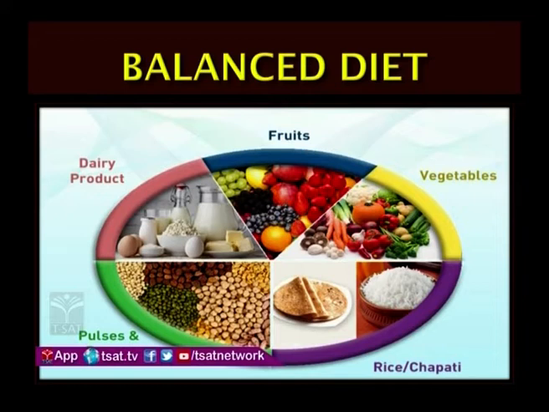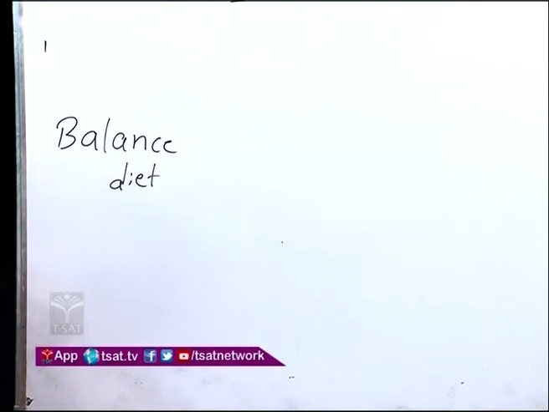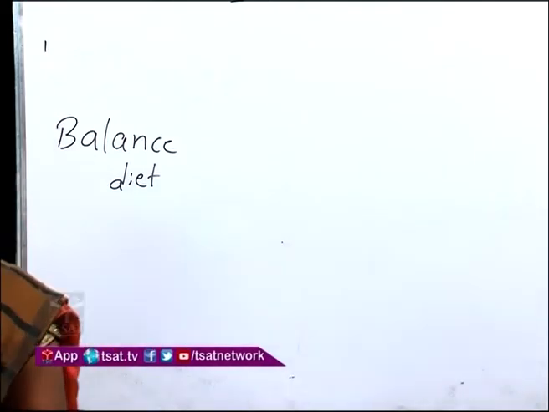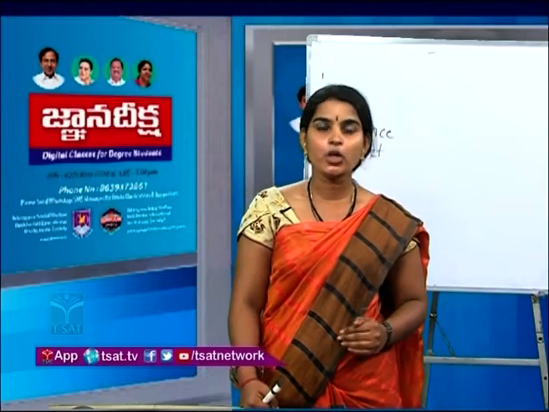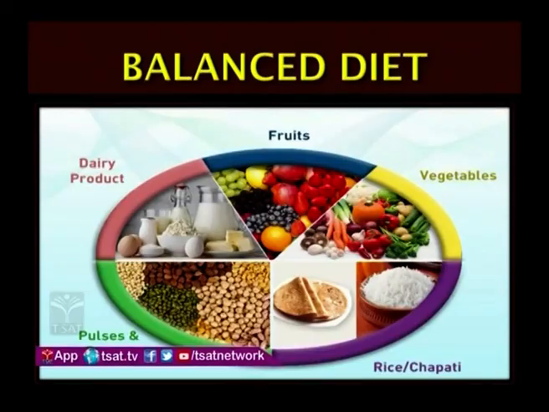So by this we completed the classification of food components. Next we will see what is a balanced diet. What is balanced diet? The diet which contains all necessary nutrients in the required proportions. Okay, just now we dealt different types of food components, right?